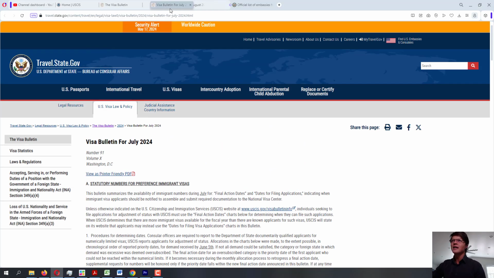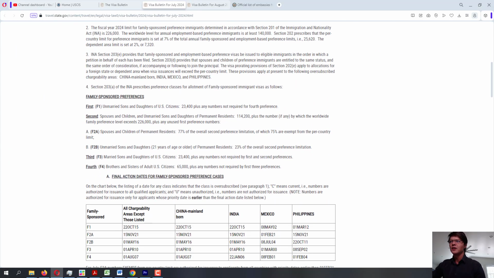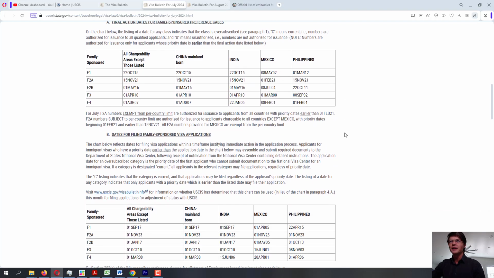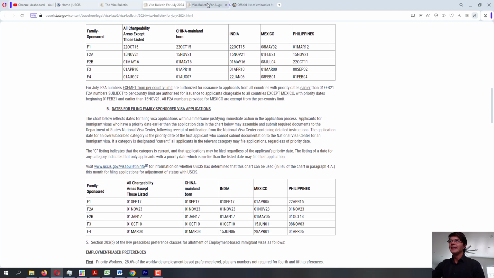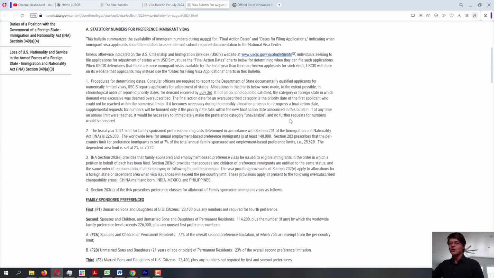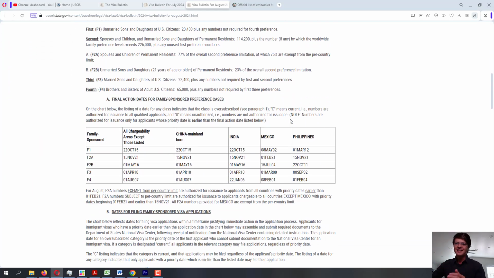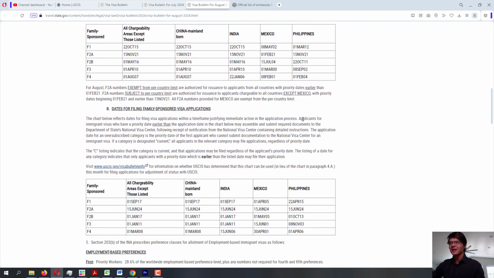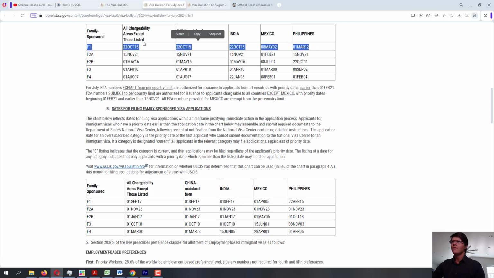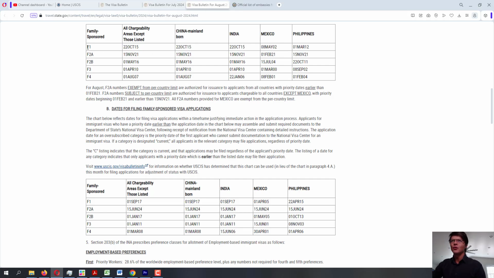Okay, let's start the comparison. So this is July 2024. I'm going to scroll down to graph A, and I'm going to open up August 2024, brand new. I have not done that comparison myself yet, so it's new to me as well. I'm going to highlight F1, sons and daughters over 21 of US citizens, for July, and I'm going to highlight it for August.